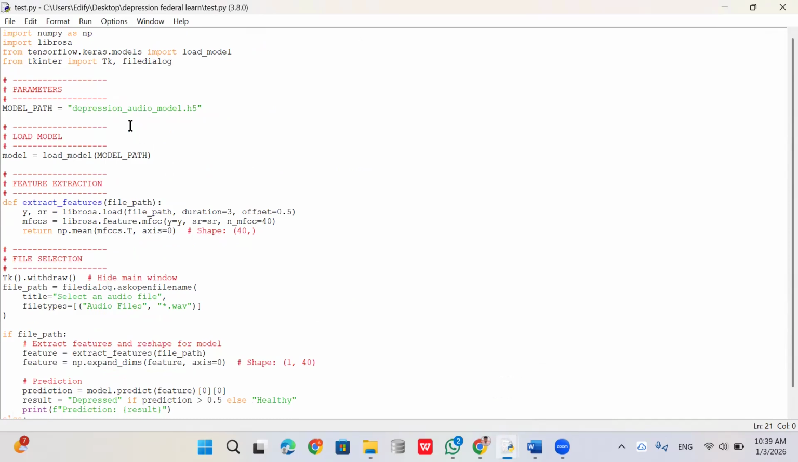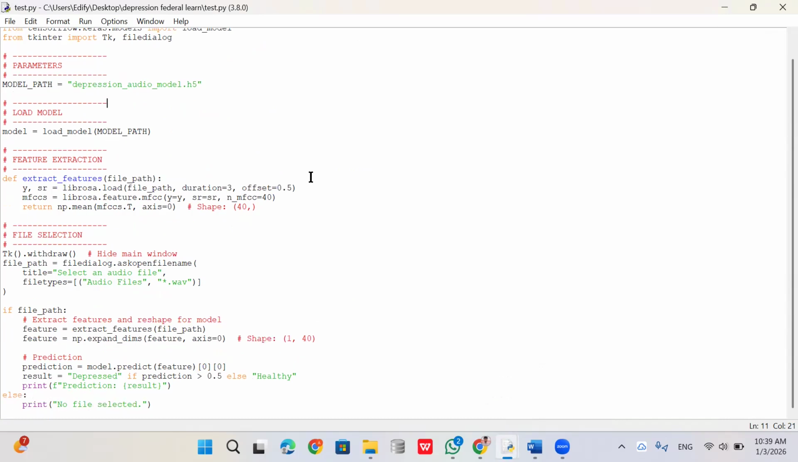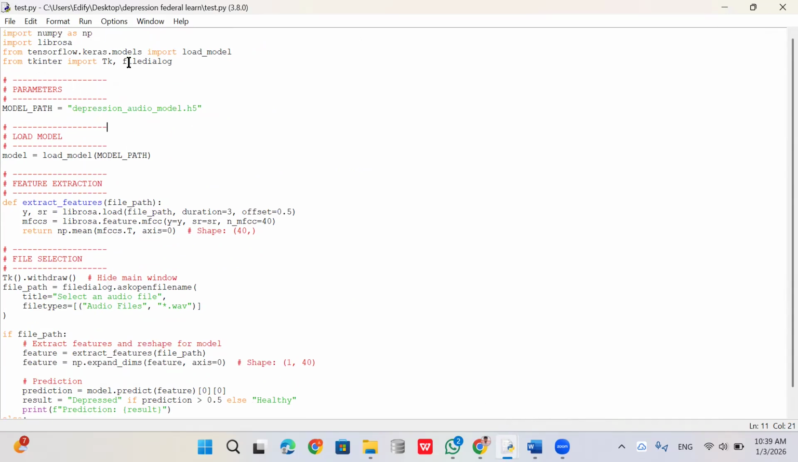This is the testing code. Finally, you will get one model, the depression audio model .h file. This is the model you will get. Using this model, we are going to predict by uploading audio whether it is healthy or depressed. Here we are loading the model, this is the model path we have set, and we are doing feature extraction here. After feature extraction, using tkinter's file dialog, if you run this it automatically goes to the folder and asks you to select the audio, and it detects what type of audio it is. Let me run it and show you.